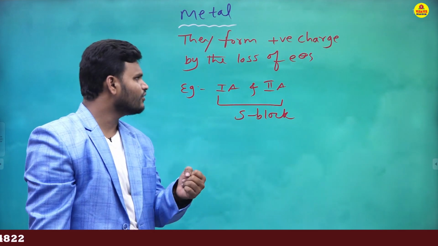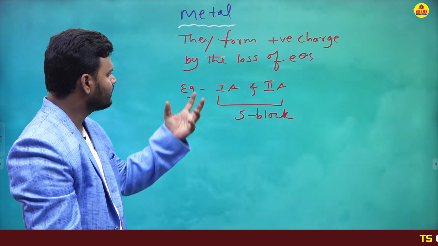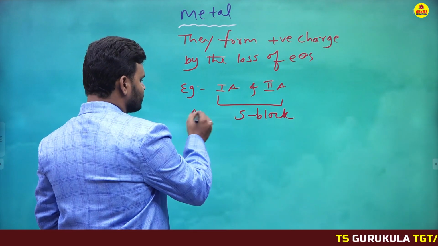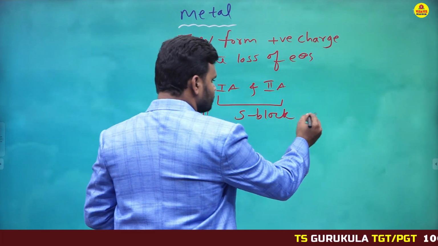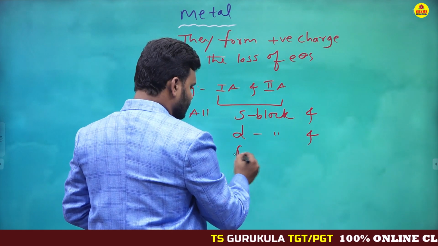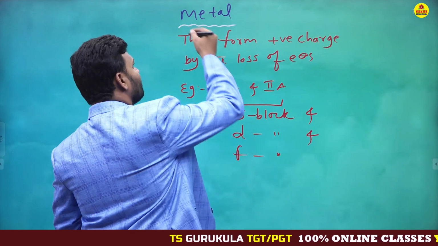So what is the nature of metal? They form positive charge by the loss of electrons. So all S block, D block and F block contain metals only.